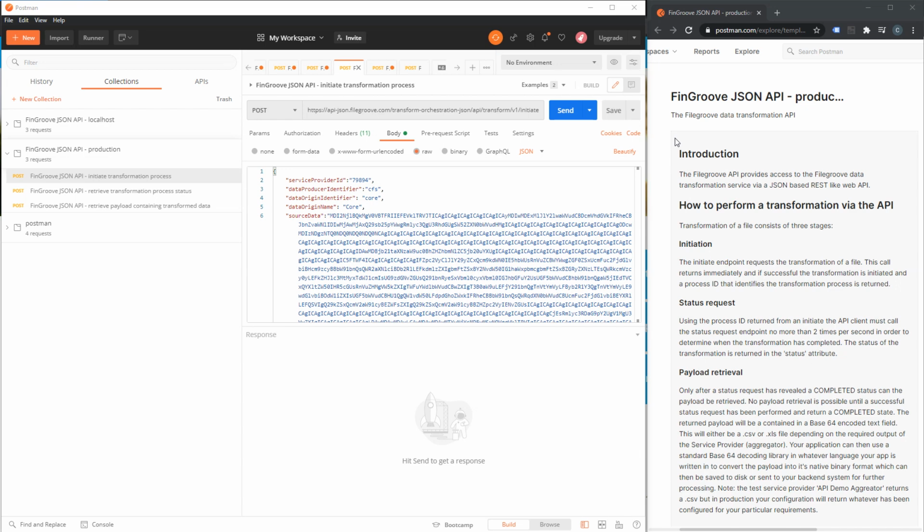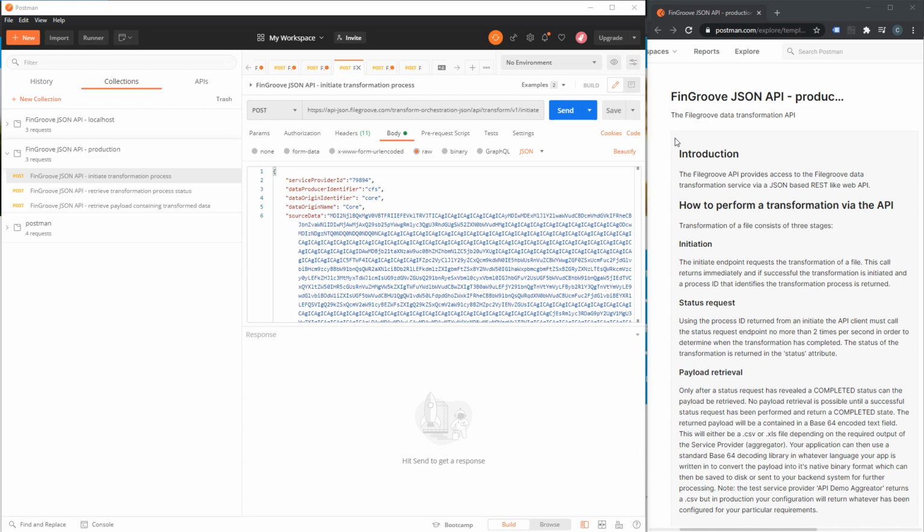It doesn't mean that the whole file has been processed, because in some scenarios, people can send files that are megabytes or even gigabytes long. So you're not going to get an instant transformation and response. But you will get an instant response. And the response will say, thank you, I've got your request. Here's your process ID. Check back at regular intervals to see how we're going with it.